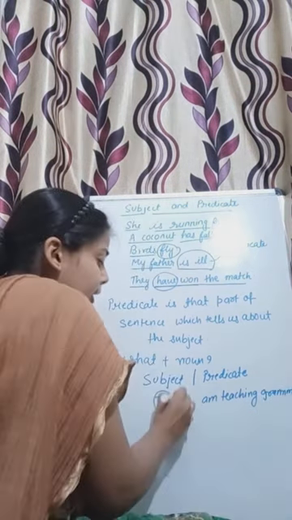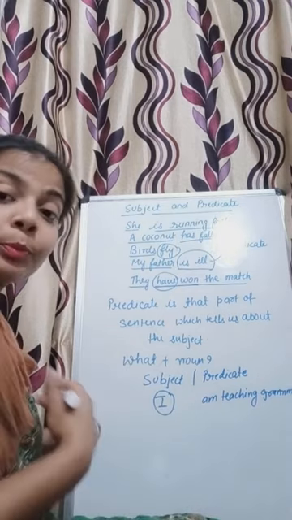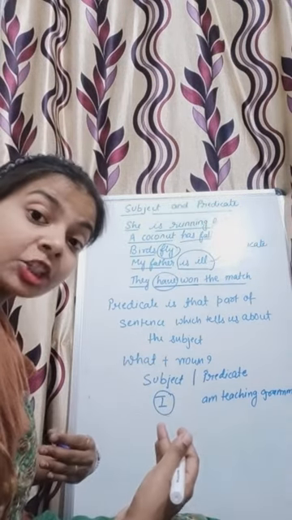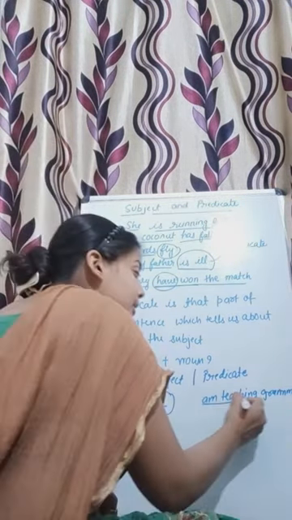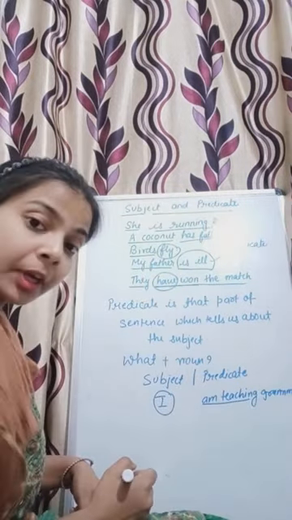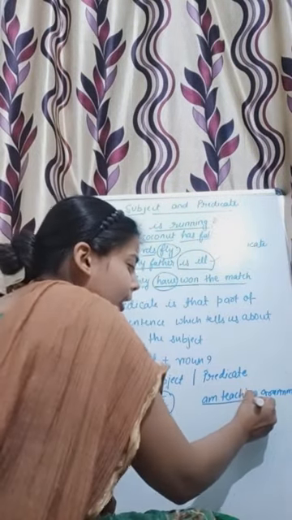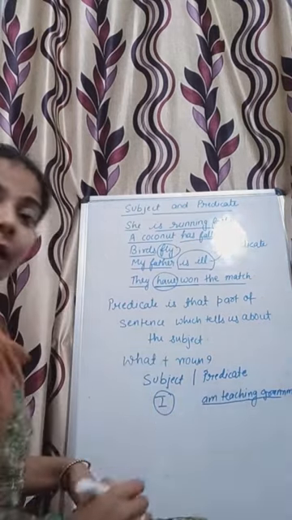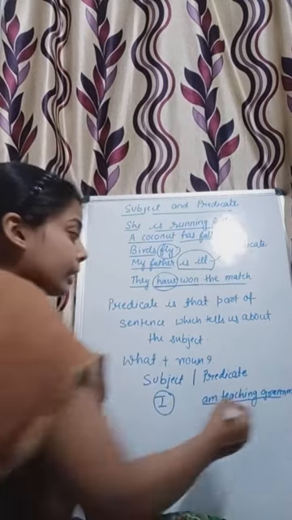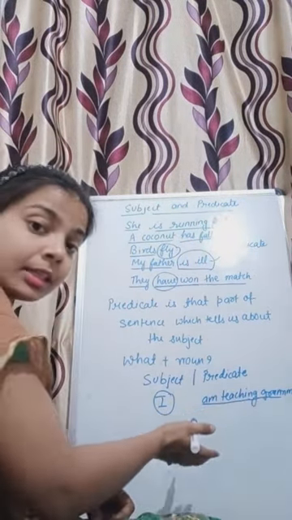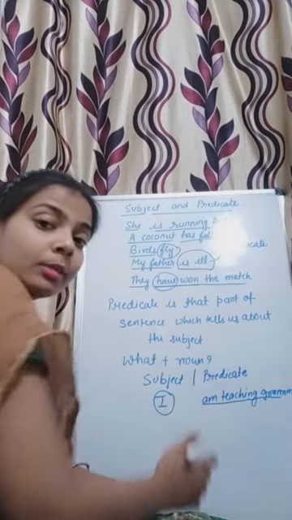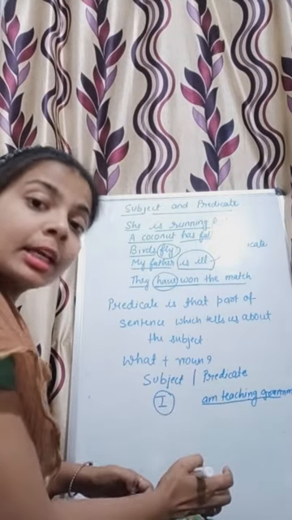So I will be the subject because I am performing one action. What action am I performing? I am teaching, so it is predicate, and the rest of the part will be the predicate. Here the noun is also combined with this, so it will also be considered as predicate.